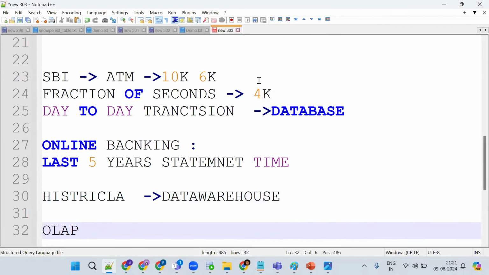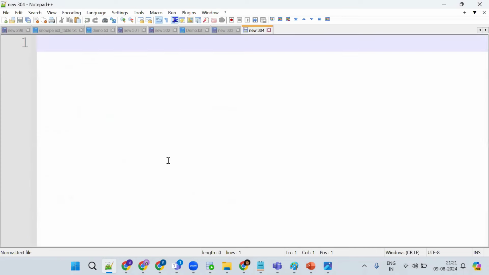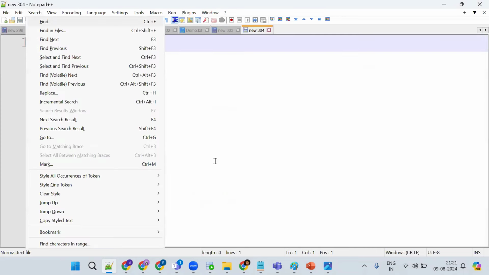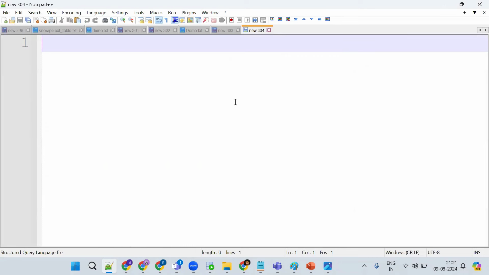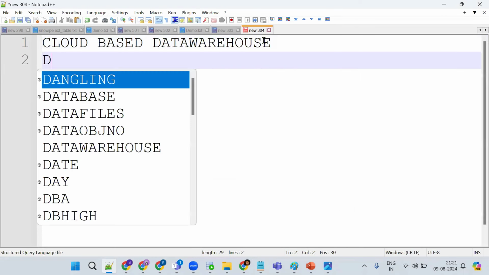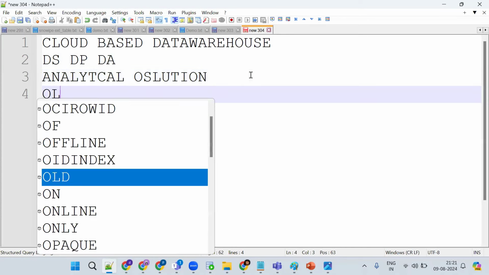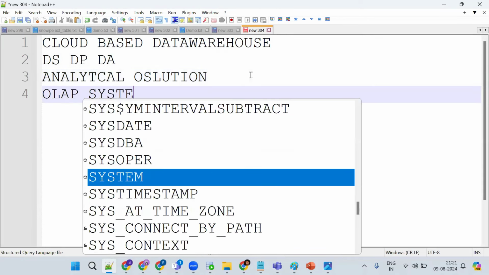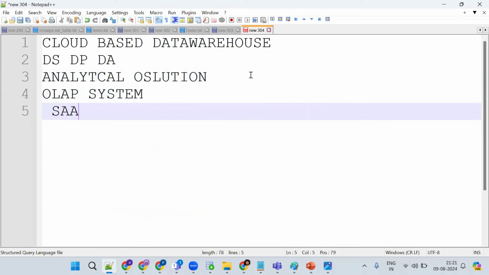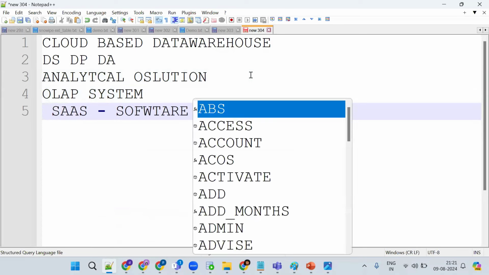I'll conclude one more time. This is important, so basics are important. Snowflake is a cloud-based data warehouse mainly for data storage, data processing, and data analytics. It's an analytical solution. This is an OLAP system, mainly for online analytical processing, and it's a SaaS model, software as a service.